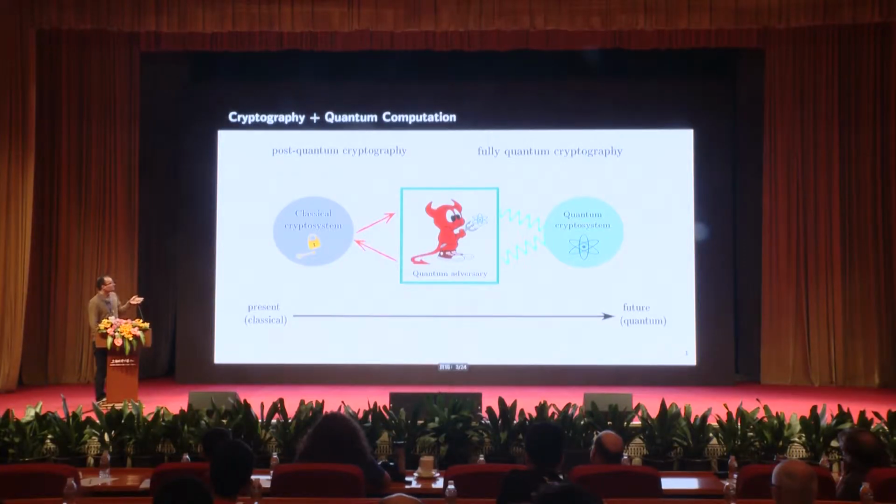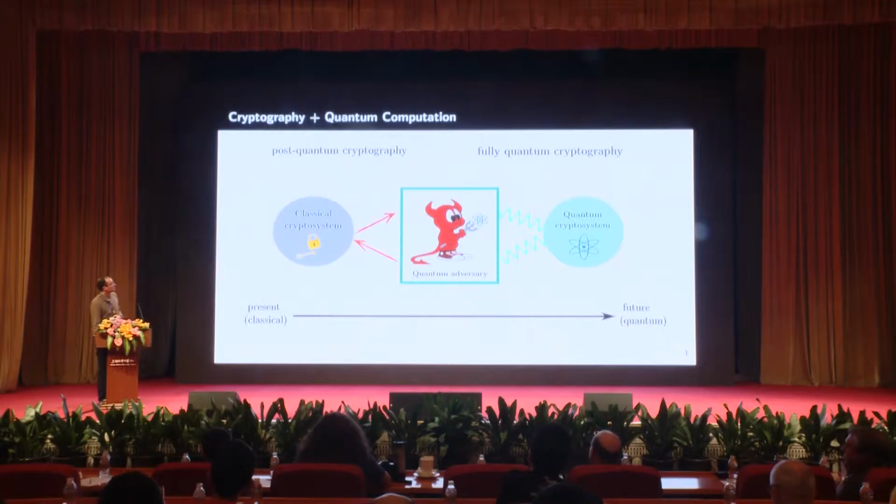So in the future, I guess we expect to see more and more quantum devices out there. Will this make classical cryptography obsolete? Well, probably not. But in any case, it would be important to understand how secure classical crypto really is in a quantum world. And one model to consider is not only the quantum adversary that kind of listens to a classical channel, but also the quantum adversary that actually has superposition access to this classical crypto system, okay?